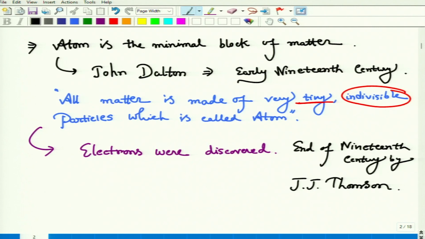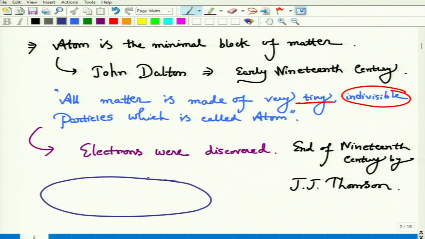Not only Thomson, there were also William Crookes, Joseph Thomson, J.J. Thomson, Philipp Lenard, and others. How they discovered the electron, we have discussed in the electromagnetic waves chapter. We know this very much. If this is a gas tube, we can say a discharge tube. Let's say this is a discharge gas tube.